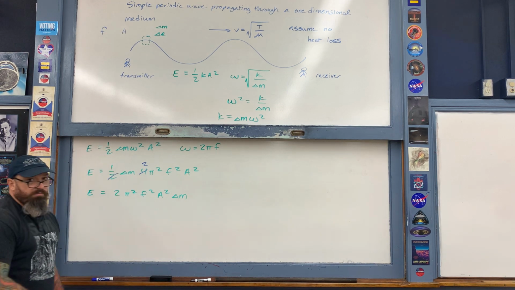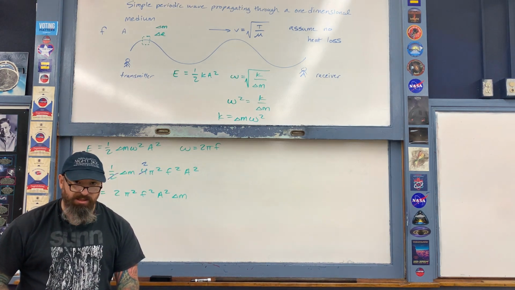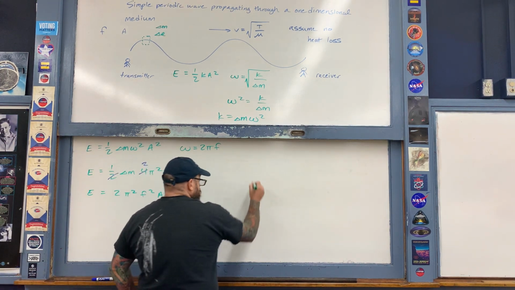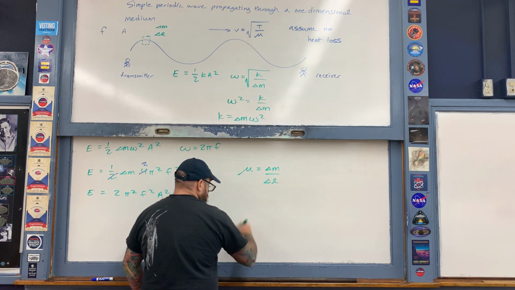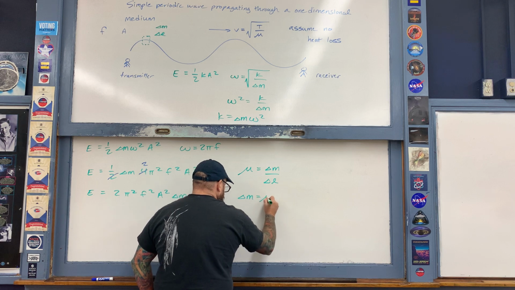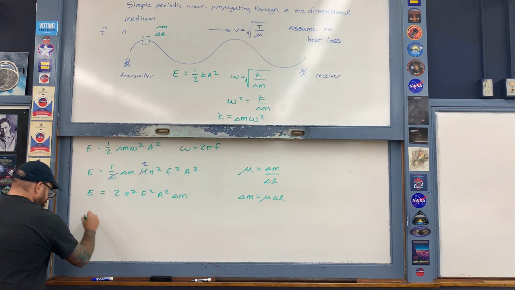Like so. The next thing to get rid of is the mass delta m. This is where the density comes into play once again. Recall that density is mass over length. So therefore, the mass is equal to the density times the length. Let's go ahead and plug that into here.